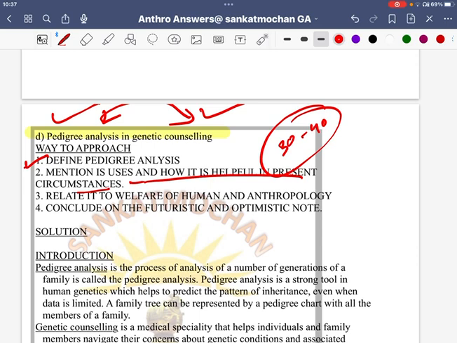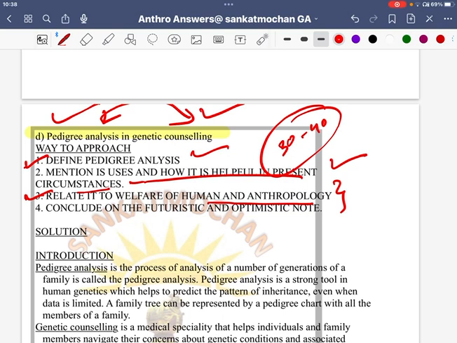Now, second, how to relate it. This is where you will get the marks. Definition everyone will give, uses everyone will give. What you need is the interrelation with the welfare of humans and anthropology. Because what most model answers are doing nowadays is giving only the biology part. But here it's anthropology. You cannot just go on babbling about biology and finish the answer and think about getting extraordinary marks. Until and unless you connect it with the human-centric approach, it's not valid.